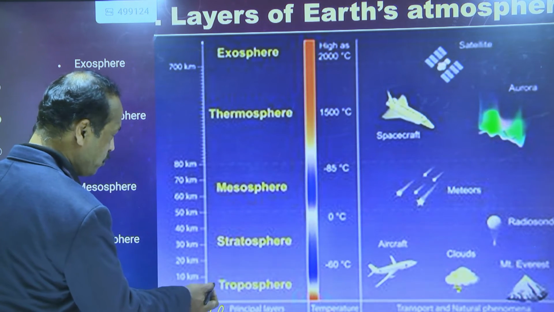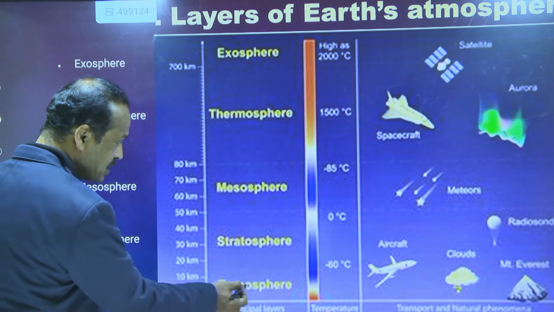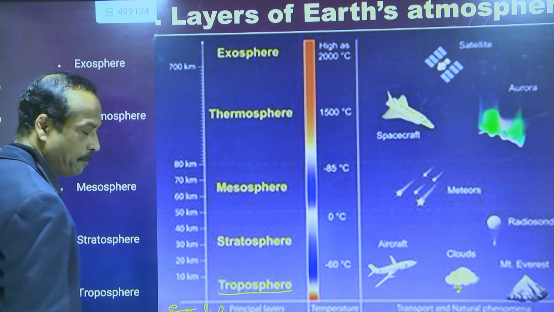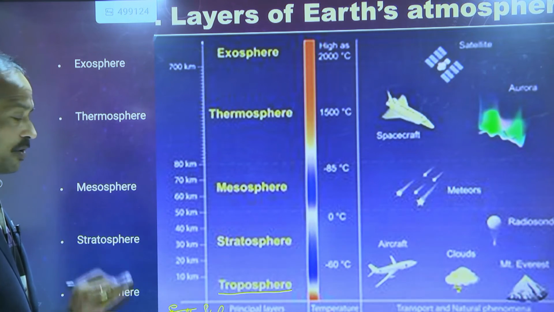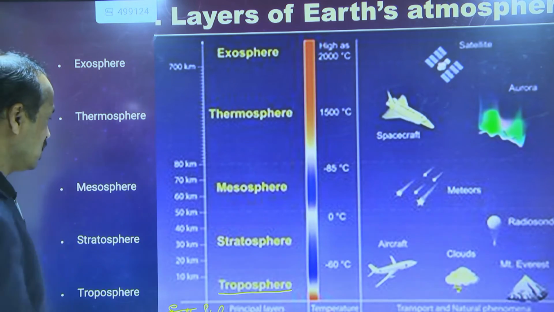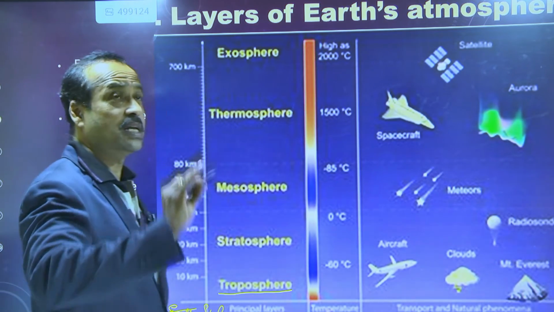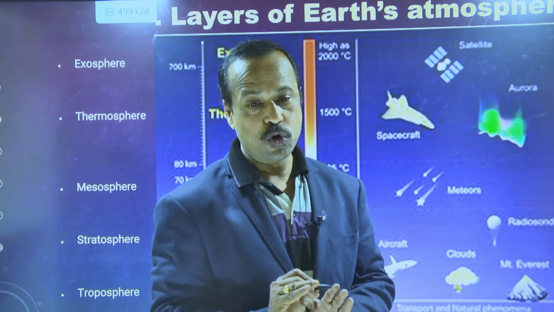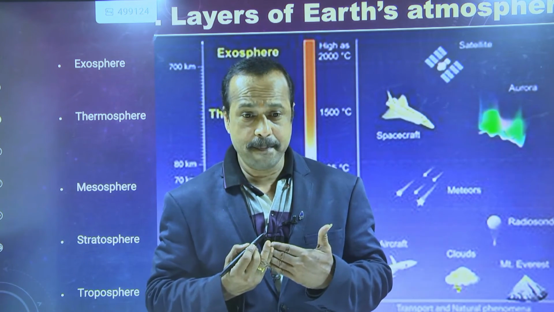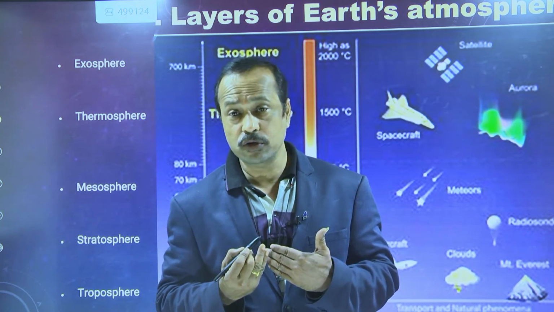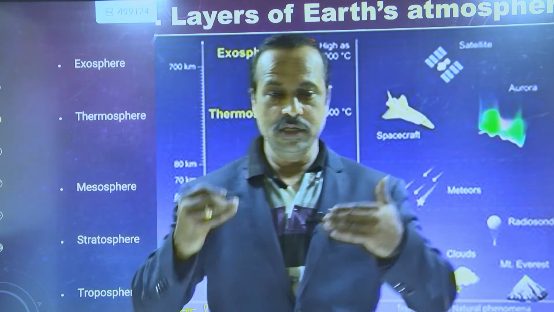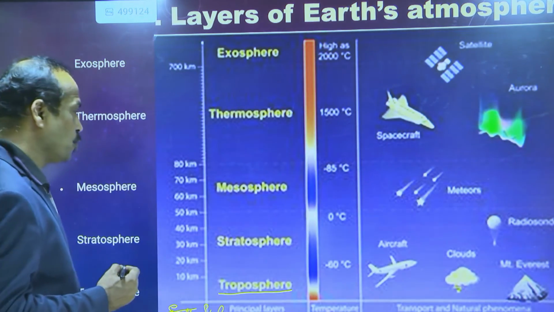Okay. So just above that, the first layer is called the troposphere. I will explain in detail, one by one, what the troposphere is and everything, for your understanding. This is the first layer, which means we are living in the troposphere. Is this clear to you? The clouds also come under there only. So these are the troposphere.